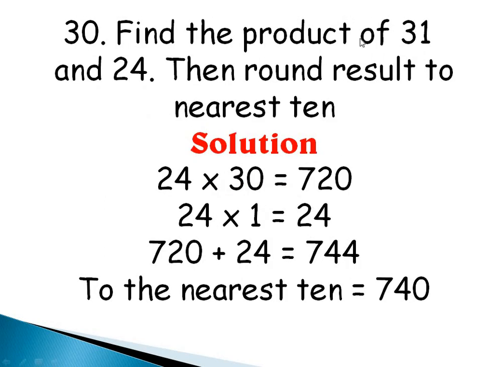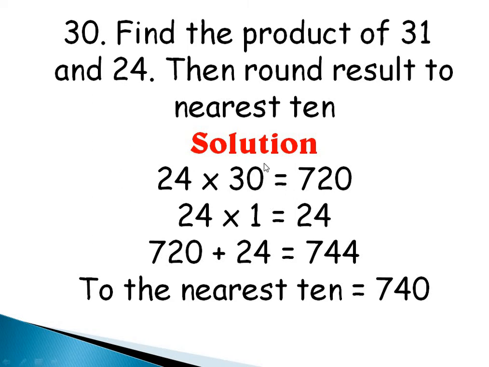Question 30. Find the product of 31 and 24. Then round the result to the nearest 10. Now take note of this. Most of the time, a lot of us will just find the product and then ignore the other part of the question. So always make sure that you pay attention to instructions. Alright, to make the multiplication easy, I'm going to multiply 24 by 30 and then 24 by 1. It's just a way of simplifying my multiplication instead of the usual 31 times 24.